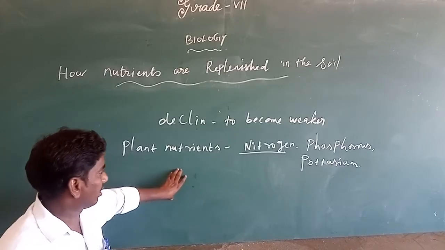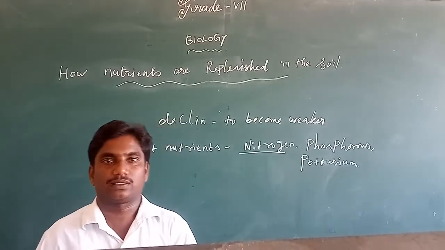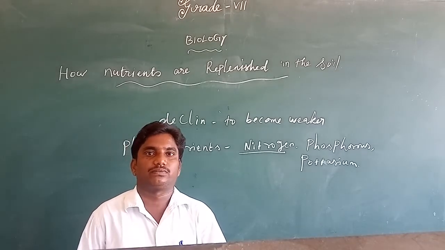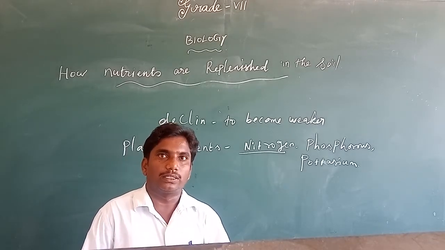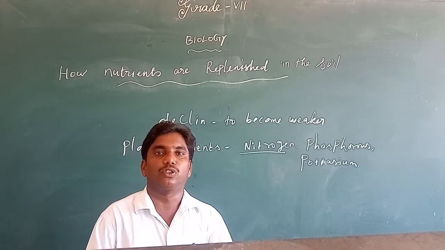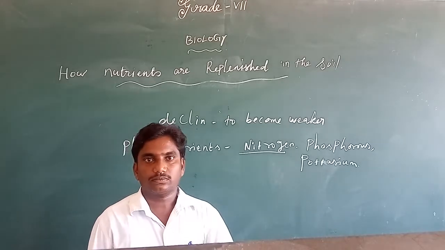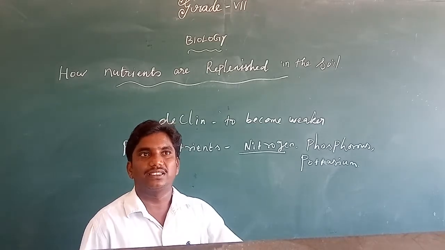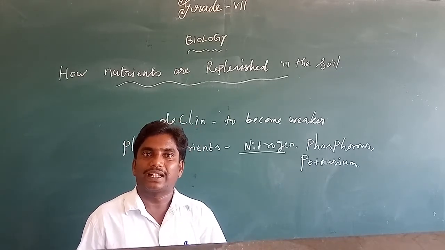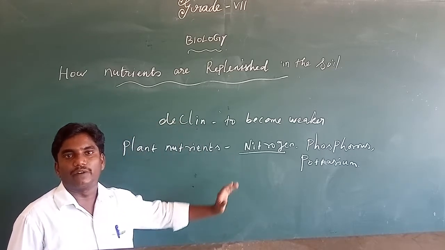So what will happen? Nitrogen is needed for growing plants. So where will the plant get nitrogen? Do you know one thing? The atmosphere consists of 70% nitrogen, you know. In which form is the gas present? Usually the maximum amount of nitrogen is present in air, but plants do not get it in the gaseous form. Then how will they get it? The plants get nitrogen in soluble form only.